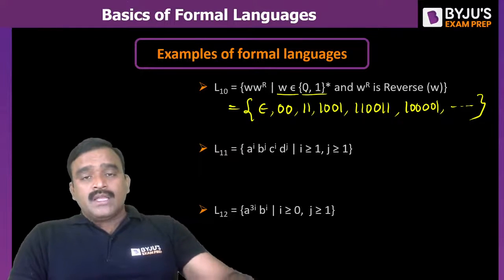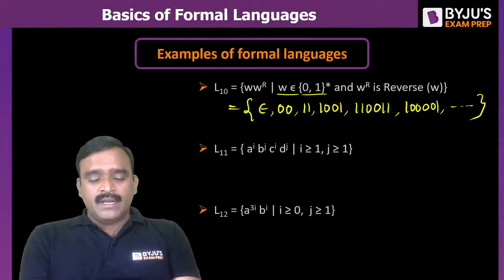Palindrome means a string reading the same from left to right and also right to left. Is it clear? Everybody following? Left to right and right to left. If the same pattern is followed, that is a palindrome. Reading the same.